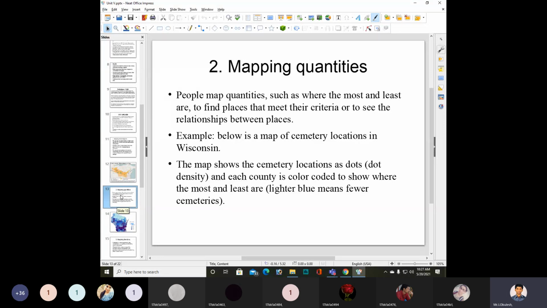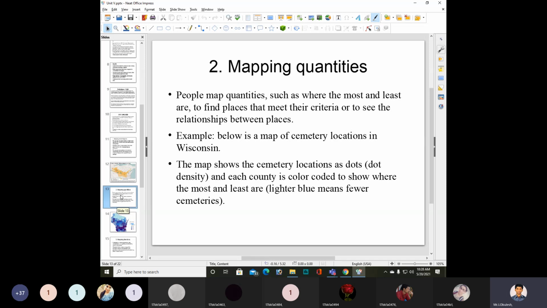And each country is color coded to show where the most and least are. So while seeing the color code only, you will be able to know where we have the most and least